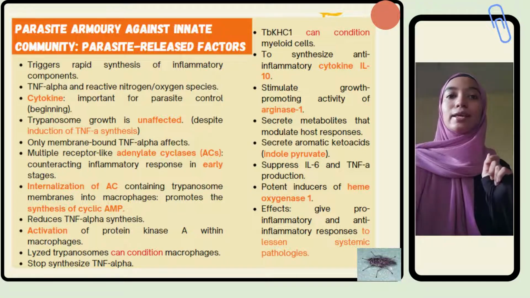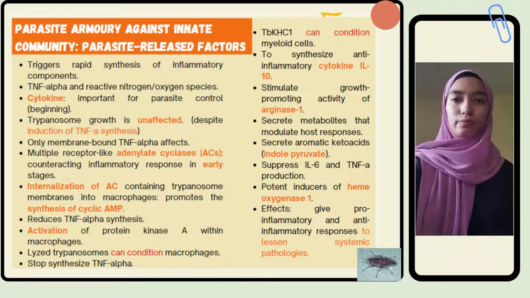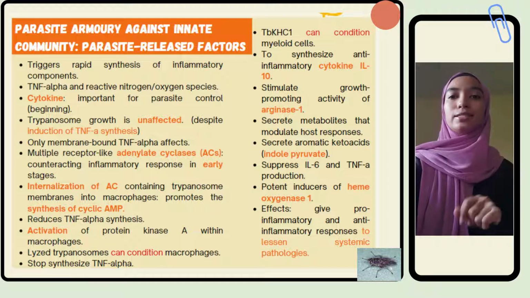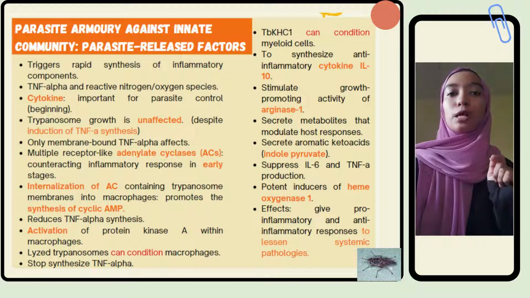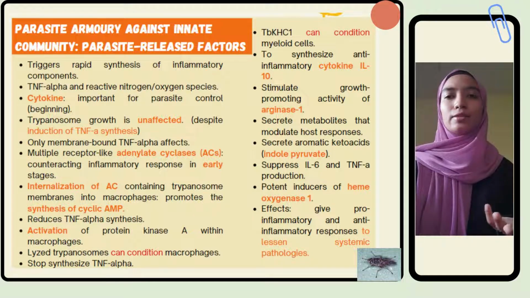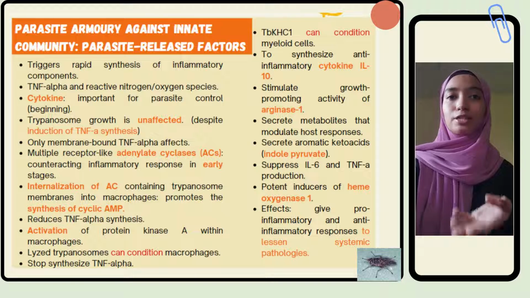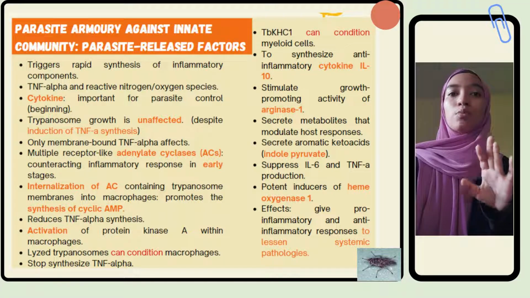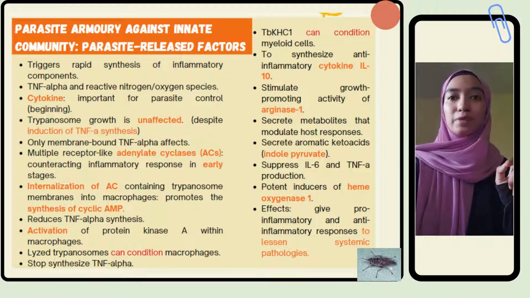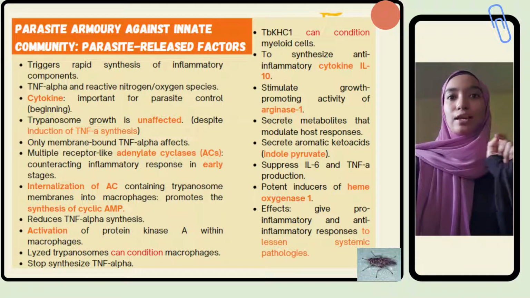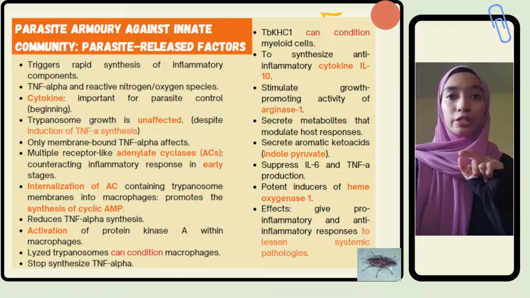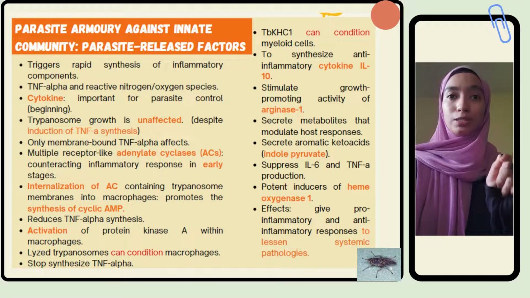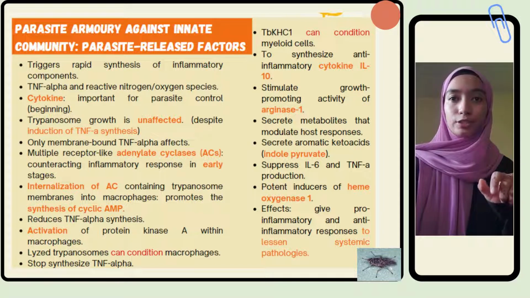Multiple receptor-like adenylate cyclases, or ACs, are known now to counteract the inflammatory response in the early stages. Now, the internalization of AC-containing trypanosome membranes into macrophages happens either from phagocytosis of entire parasites or released extracellular vesicles. This internalization of AC promotes cyclic AMP, which reduces the TNF-alpha synthesis. How does it reduce? It reduces through activation of protein kinase A within the macrophages.